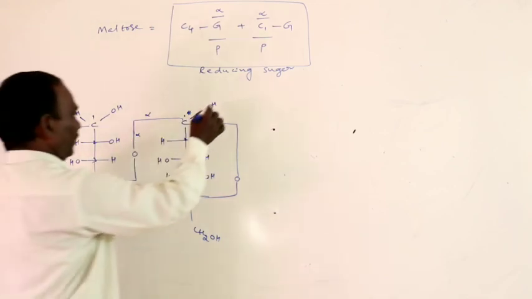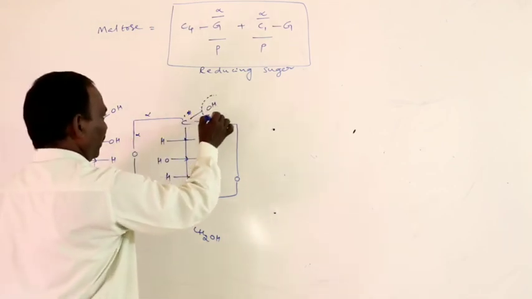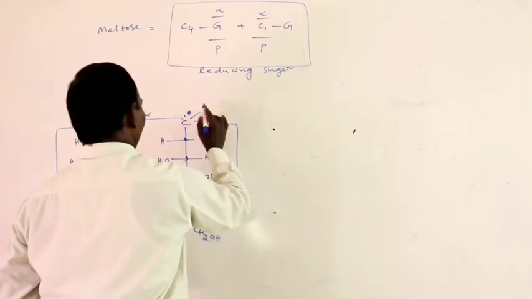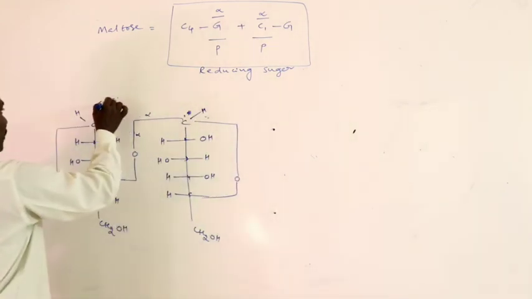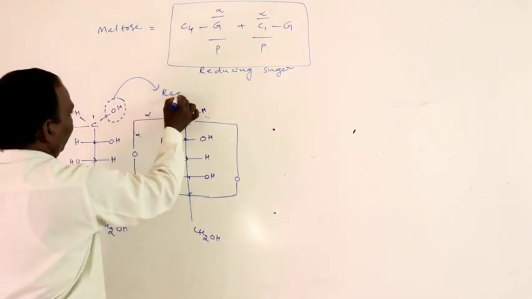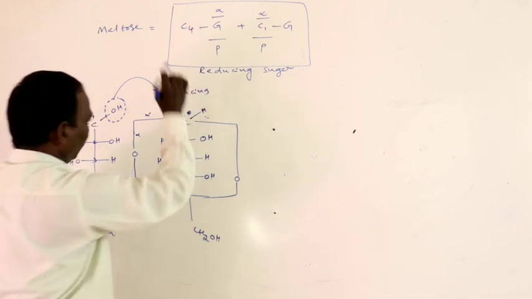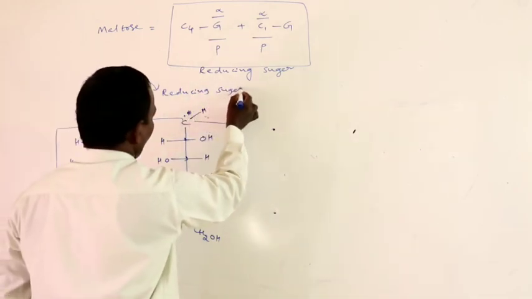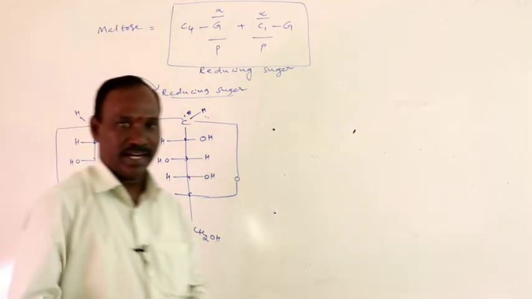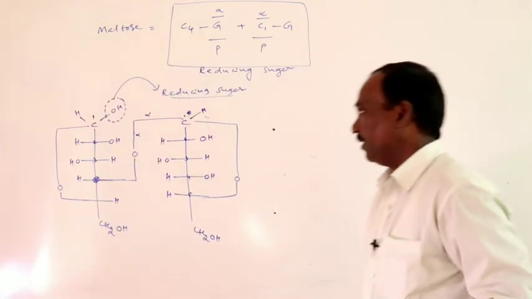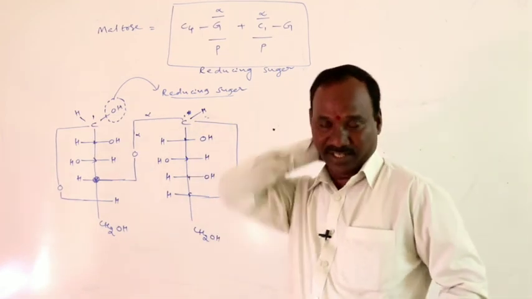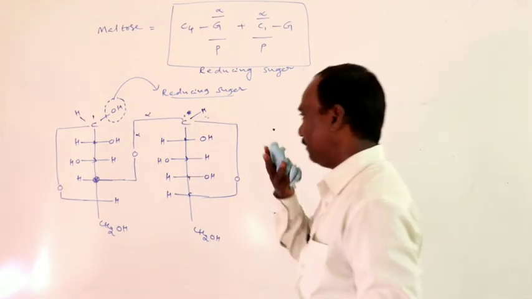In the presence of the OH group, not here, here it is a hydrogen atom, presence of this anomeric OH group, it acts as a reducing sugar. So maltose acts as a reducing sugar because of the presence of one hemiacetal hydroxy group at the first carbon.